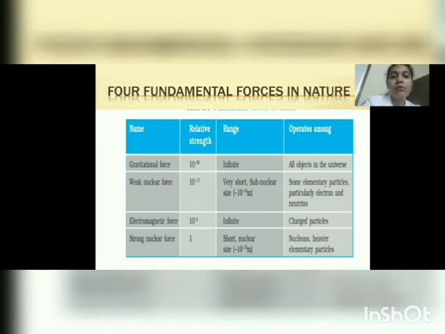Then strong nuclear force, which is the last one, and it is the strongest one. Its range is very short. It operates within a small distance of 10 raised to minus 15 meter, and it operates among the nucleons, heavier elementary particles. So these are the 4 fundamental forces in nature. Which are they? Gravitational force, weak nuclear force, electromagnetic force, and strong nuclear force.